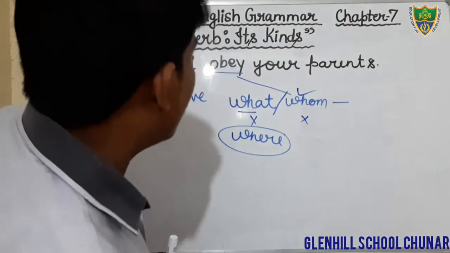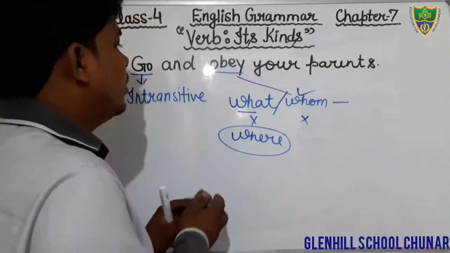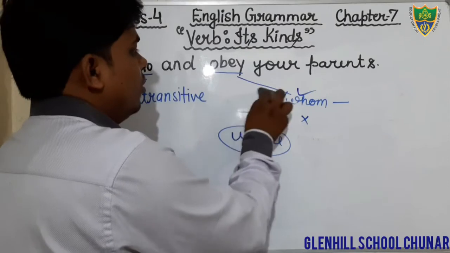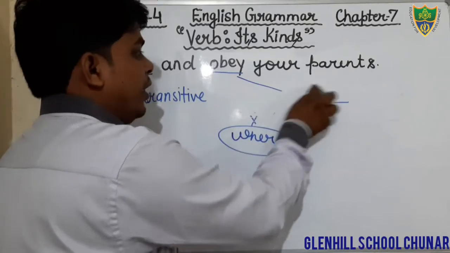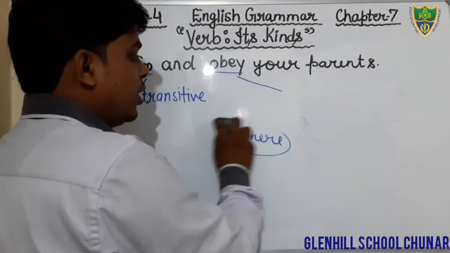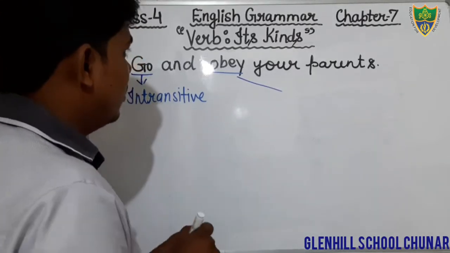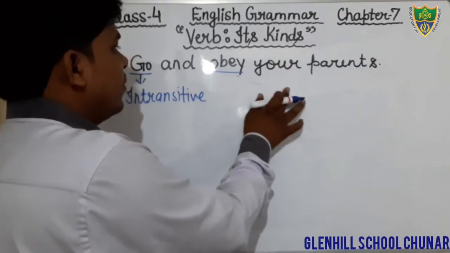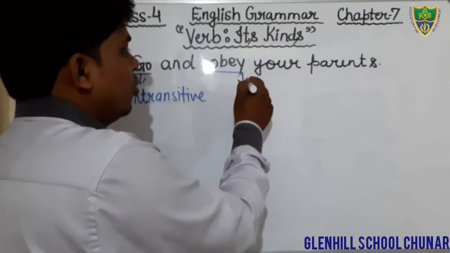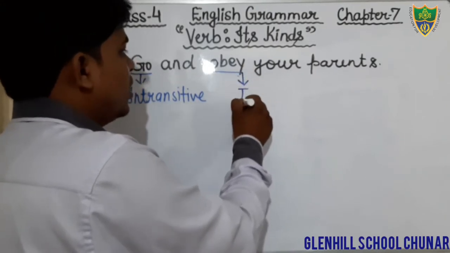Okay students, there are two kinds of verb used. The word go is intransitive verb and the word obey is transitive verb. Yes, students, you can write in your book only.